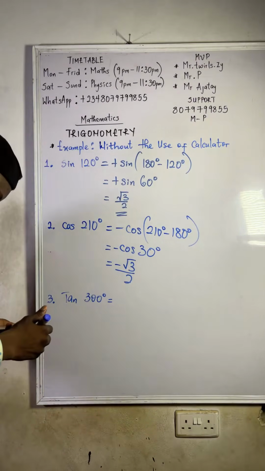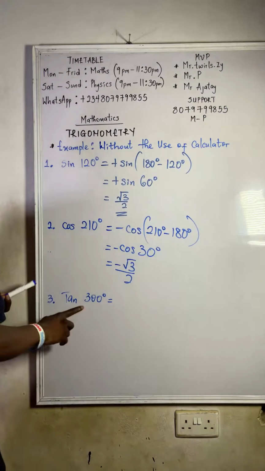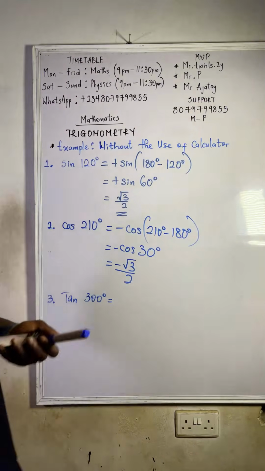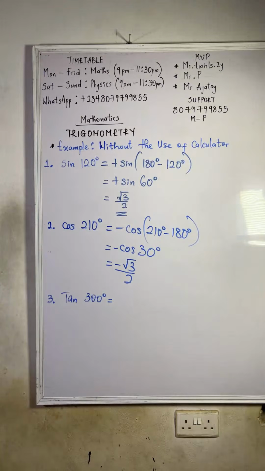So, how is it cos now? In your lab, where do you see cos here? You're given tan, and you are changing it to cos. Now, this 300 degree falls on which quadrant? It's better you listen now. I don't know why most of you are distracted. It falls on the fourth quadrant, right? So it falls on the fourth quadrant.